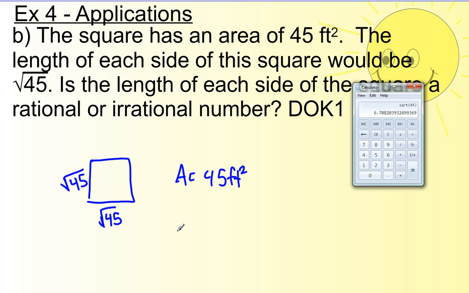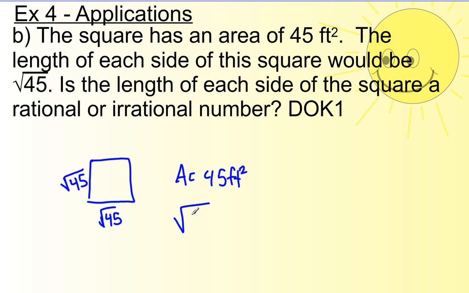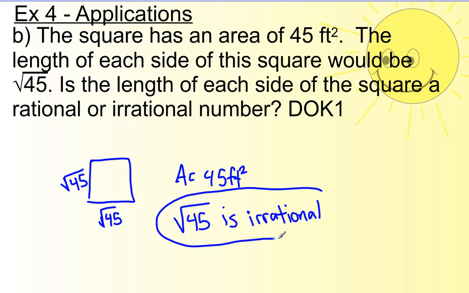So, square root of 45 is irrational. So is the length of each side of the square rational or irrational? It is irrational. Because the square root did not come out to a nice pretty number, it will be irrational.